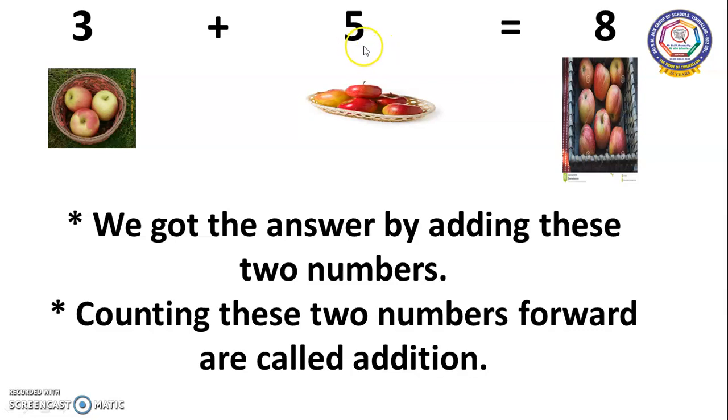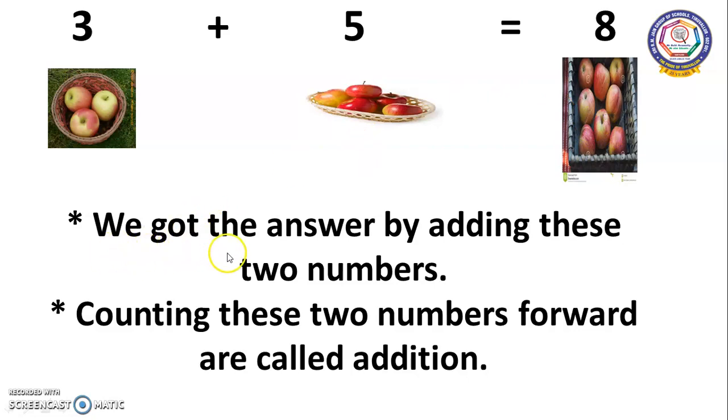5 in the mind, 3 on the fingers. Now, when we are counting each and every number forward, we have to close our fingers one by one. Okay, now 5 in the mind, right? After 5, 6 will come. You close one finger. Okay, after 6, 7. Again, another finger you have to close. After 7, 8. Now close the third finger. Now, what is the answer you got? 8 is the answer. Totally, there are 8 apples.